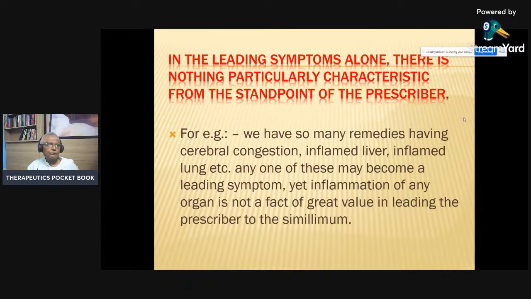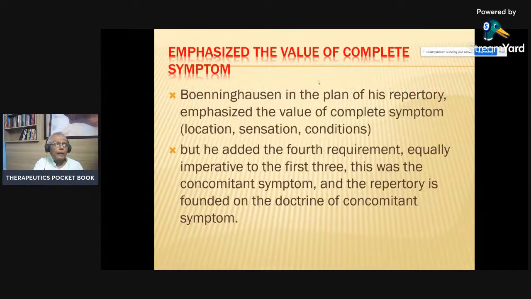For example, we have so many remedies having cerebral congestion, inflamed liver, inflamed lungs, etc. Any of these may become a leading symptom, yet the inflammation of any organ is not a fact of great value in leading the prescriber to the simillimum. Emphasize the value of complete symptoms.